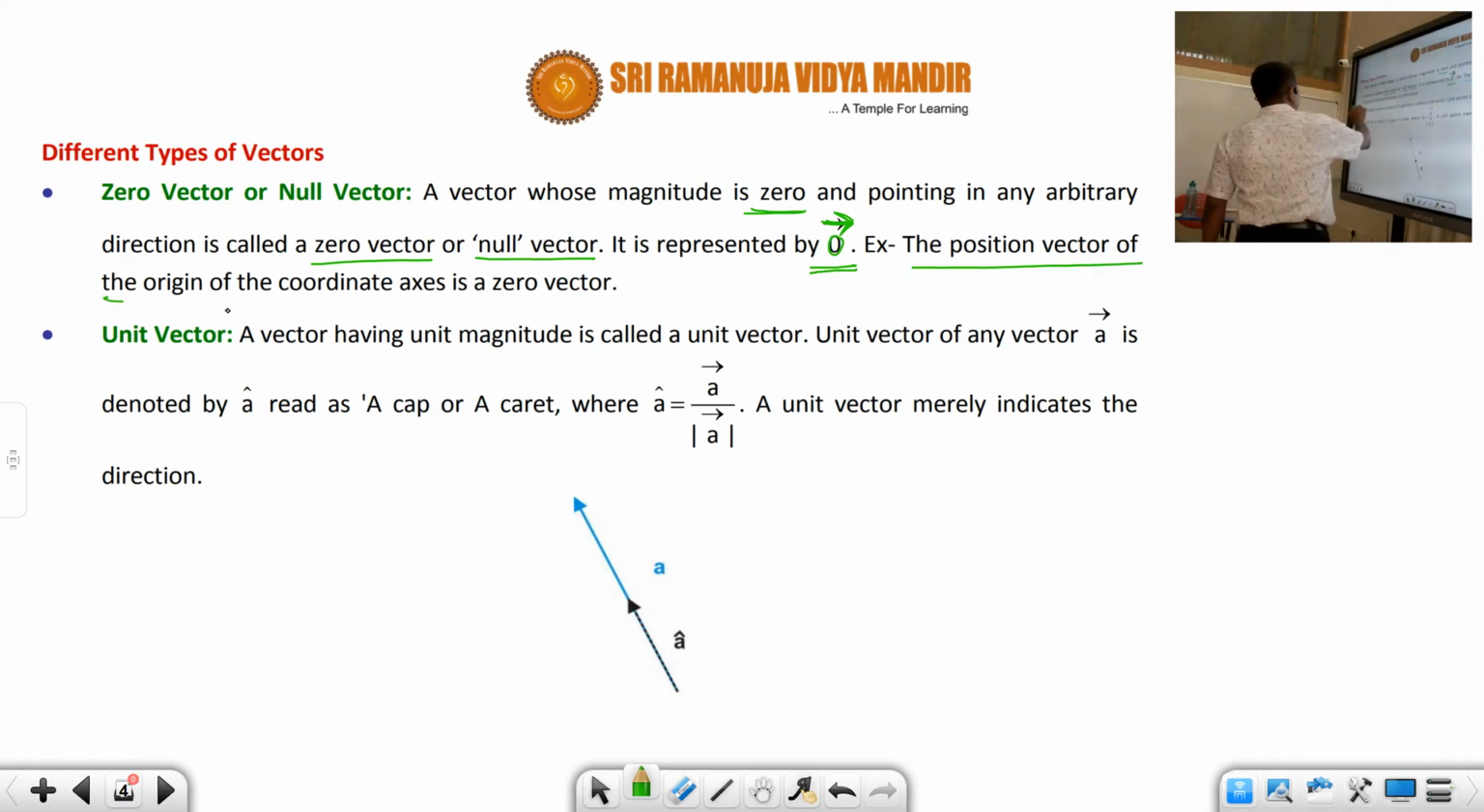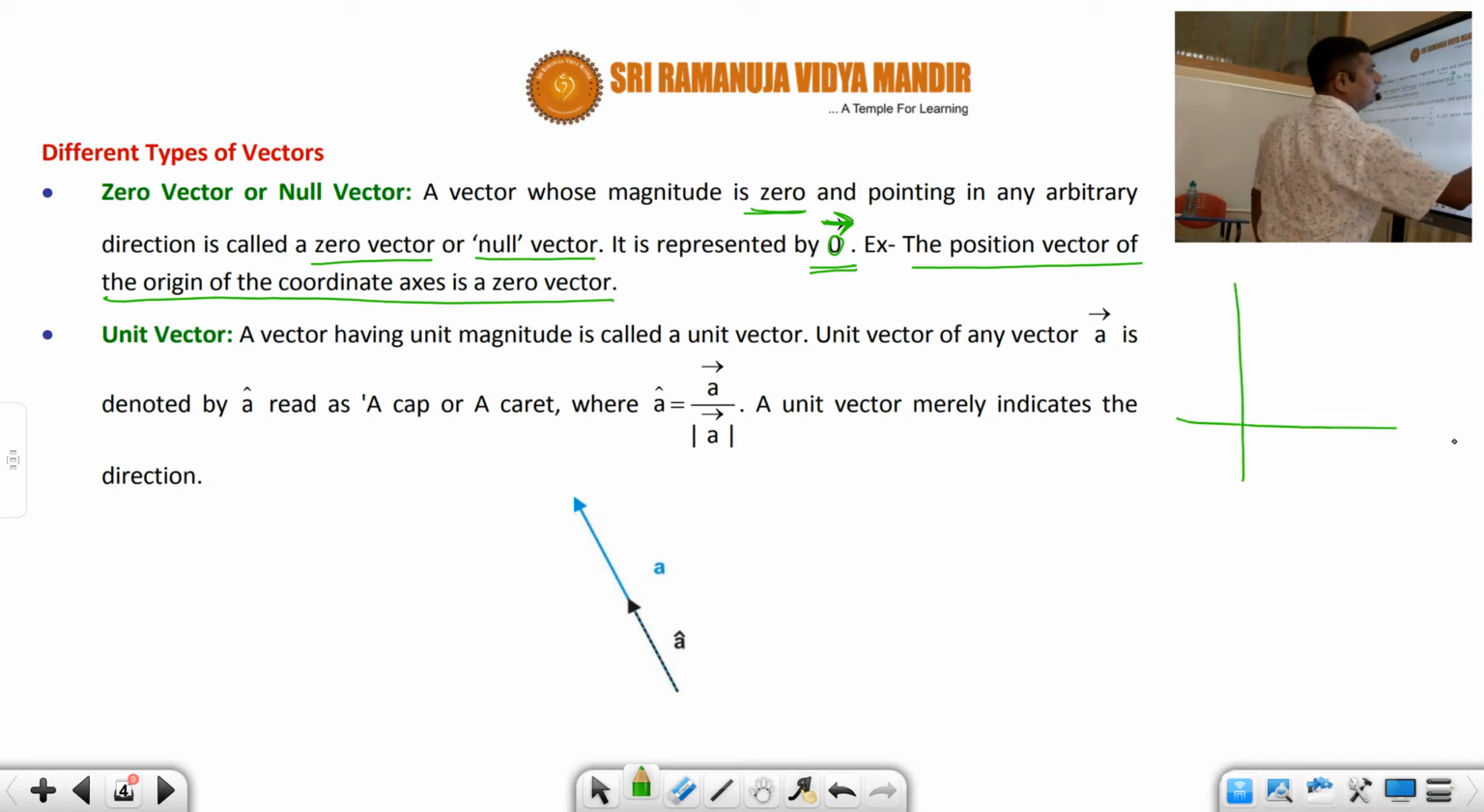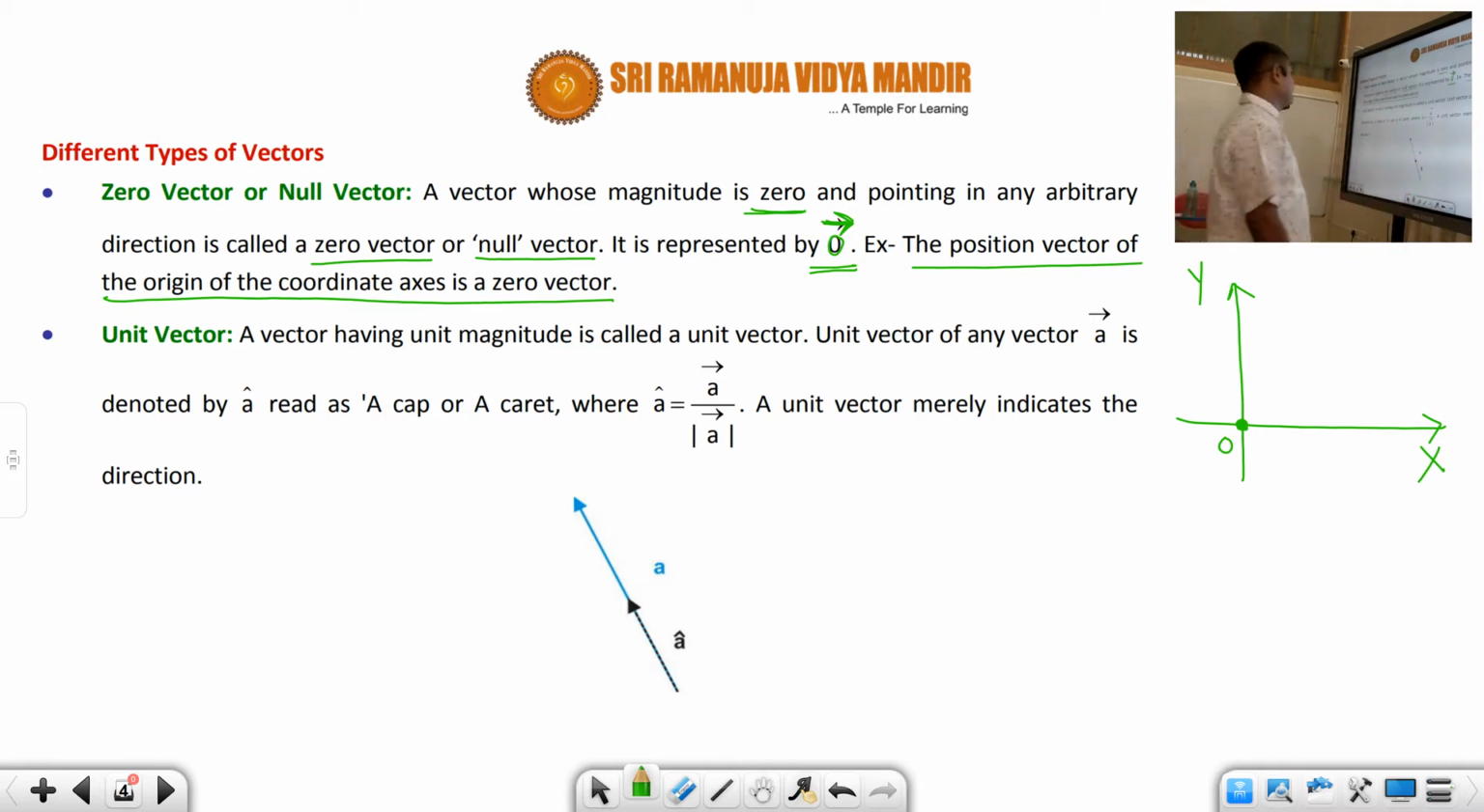The position vector of the origin of the coordinate axis is a zero vector. That means we know that this is called the coordinate axis, x-axis, y-axis, and this is called the origin. Now the position vector of the origin means here itself. So therefore its value is 0. Okay students, so therefore this is called the zero vector or null vector.